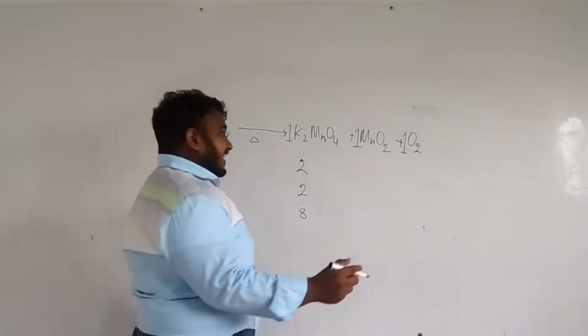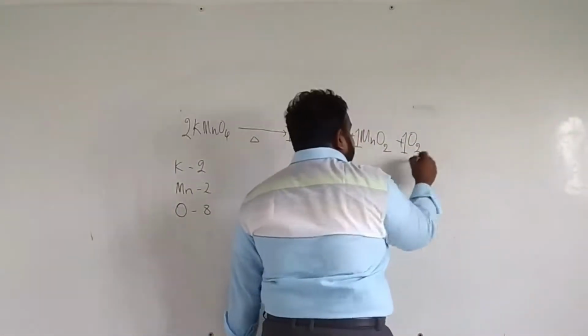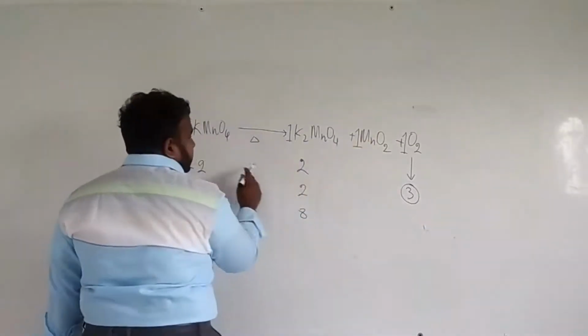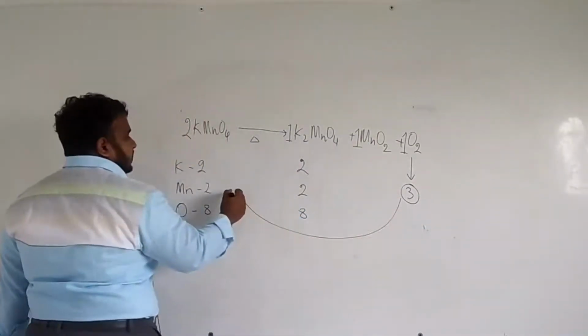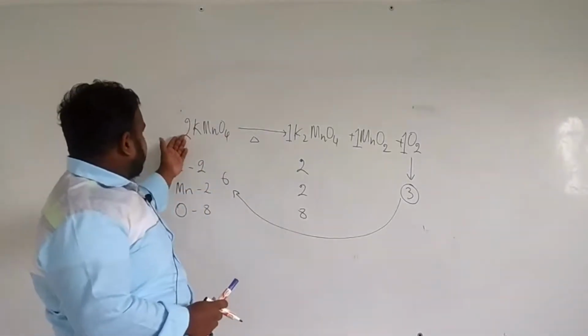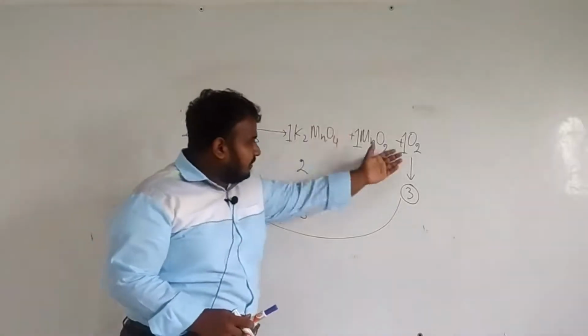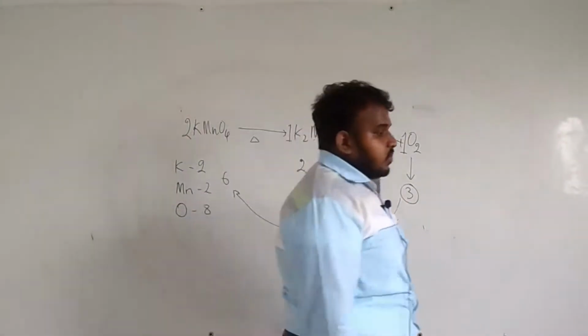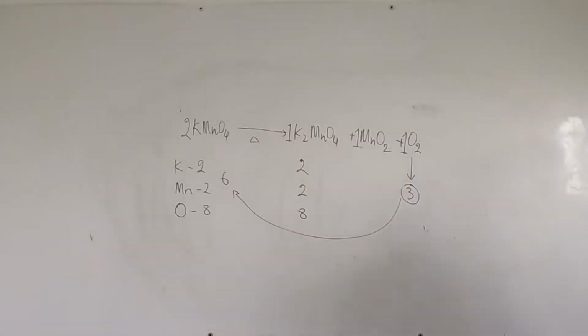The question is, if you require 3 moles, then here it should be how much? It should be 6 moles here, right? So if you heat up 2 moles, you get 1 mole. You require 3 moles, so you should heat up 6 moles. So the answer for that question is going to be the 4th answer, that is 6 moles, right?